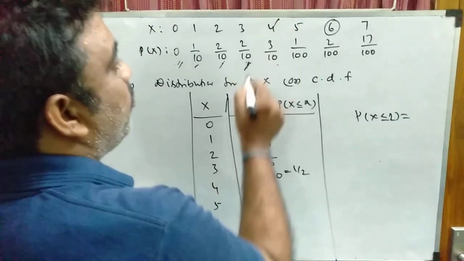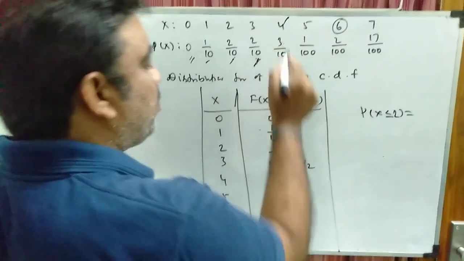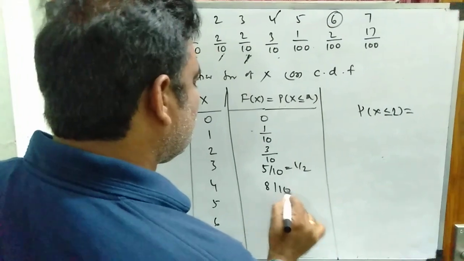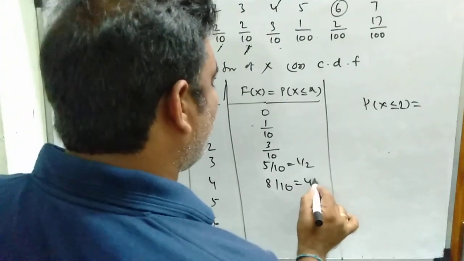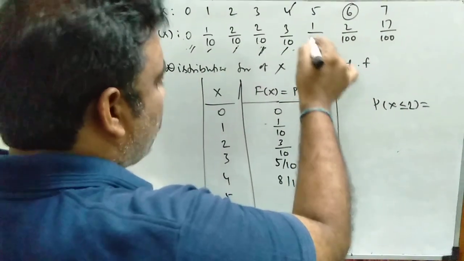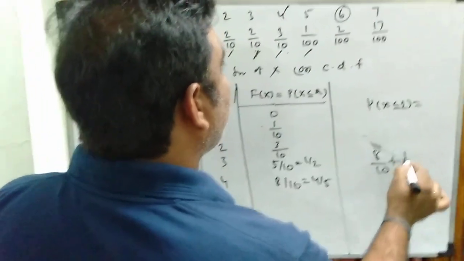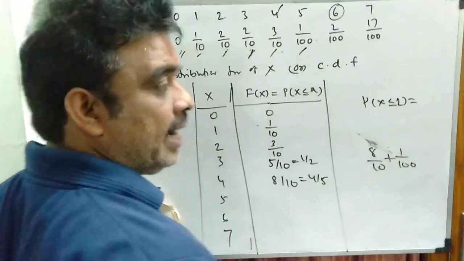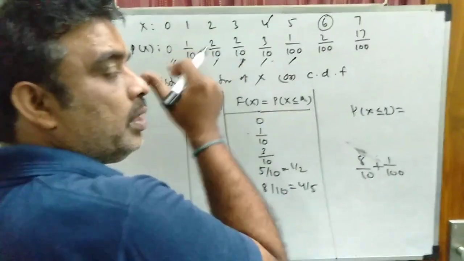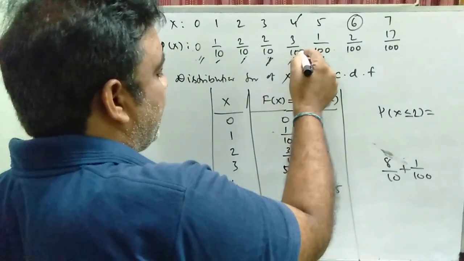So at x is equal to 4, 1 by 10, 2 by 10, 2 by 10, 5 by 10 plus 3 by 10. That is 8 by 10 or this is 4 by 5. At x is equal to 5, we have to add 4 by 5 or 8 by 10 plus 1 by 100. Am I right? We have to add the previous values to the present value. So previous values up to this it is 8 by 10.